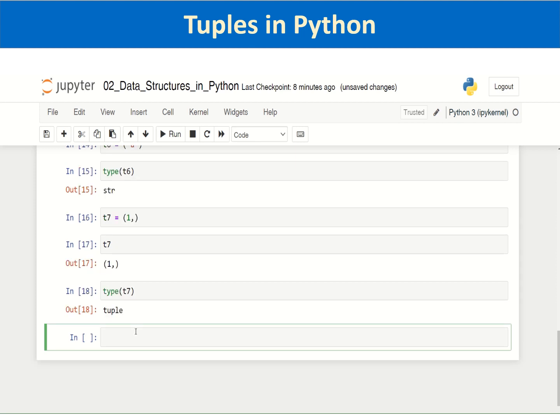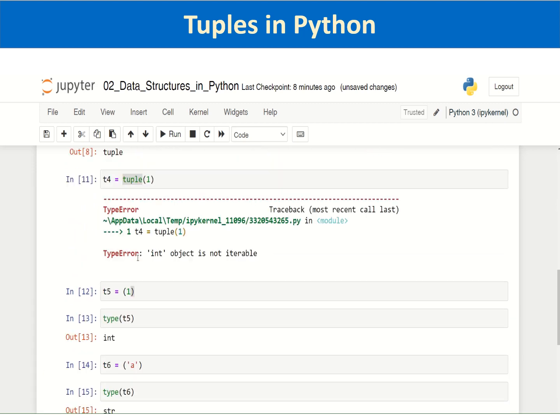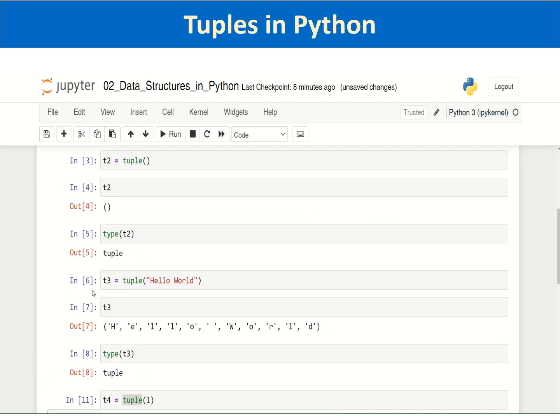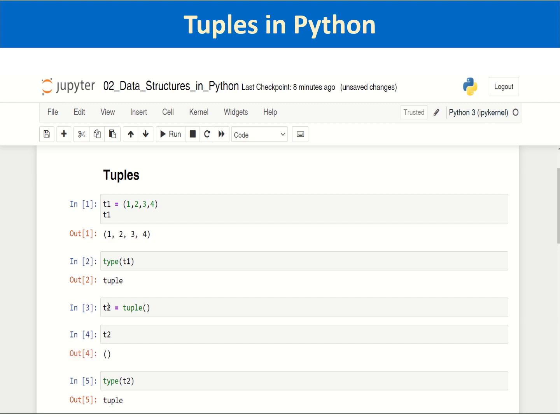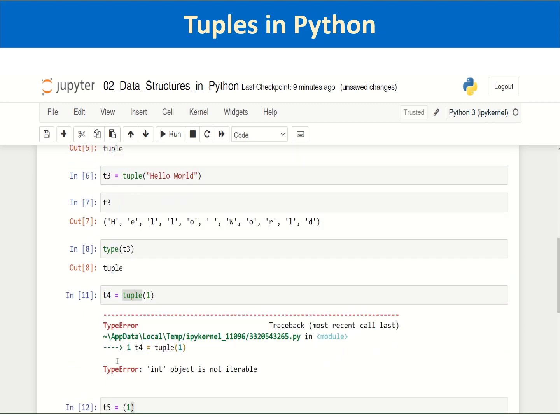So now a tuple has been created and it looks like this, a single value tuple with a comma after the first value. So that is about the creation of a tuple by passing values within parentheses and by using the tuple built-in function.